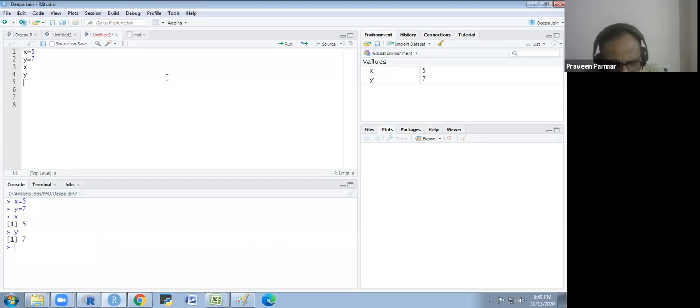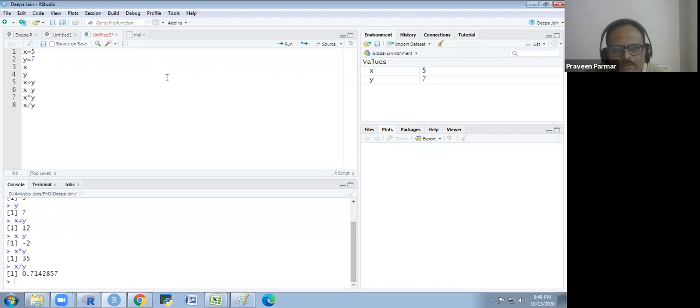Now if I want to consider x plus y, what would it be? You will see Control Enter, or I could use the Run button also. That is 12. If I write x minus y, I will get minus 2. If I want x into y, I will get 35, 7 fives are 35. If I want x divided by y, I will get something like 0.71. Because the value of x in the environment is 5, and the value of y in the environment is 7.